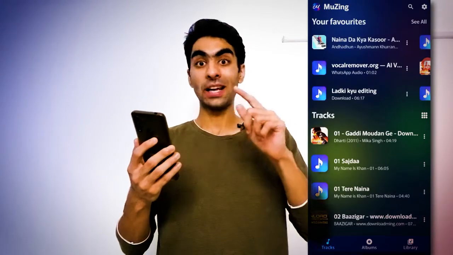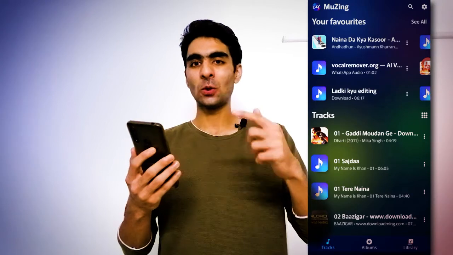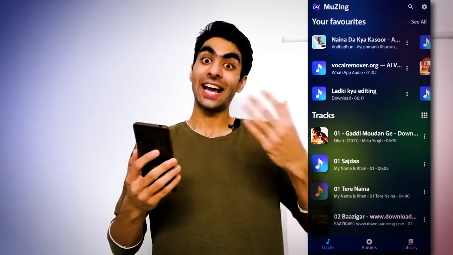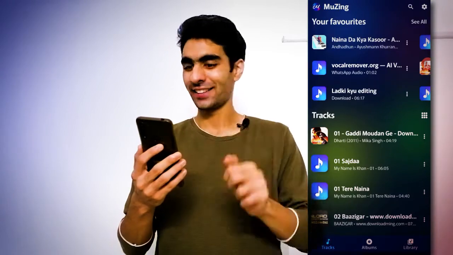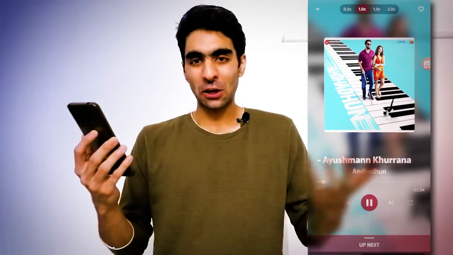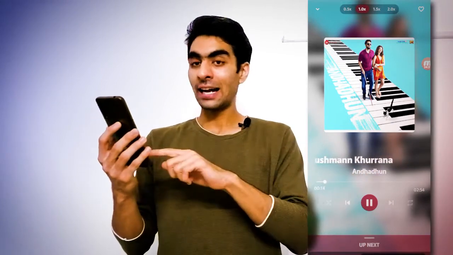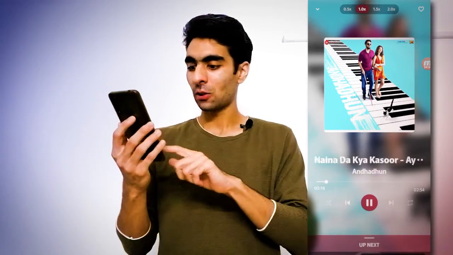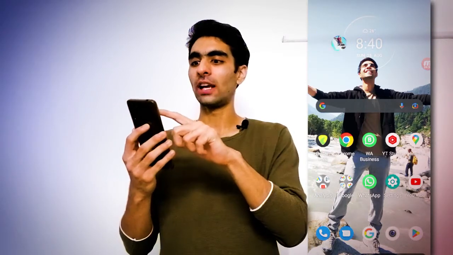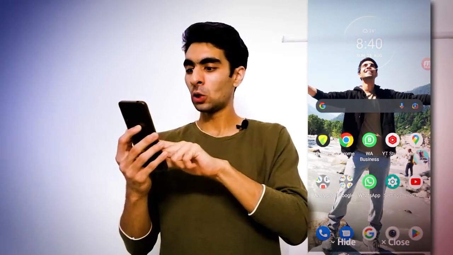So now I will play a song for you, and you can see how it overlays other apps while you are using them. Okay, here is a song of Ayushmann Khurrana, Naino Ka Kya Kasoor, from Andhadhun. I am just minimizing the app now. And here you can see the overlay player, which I can also drag anywhere.